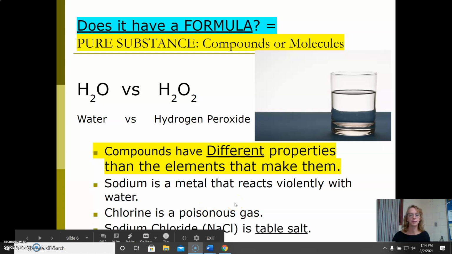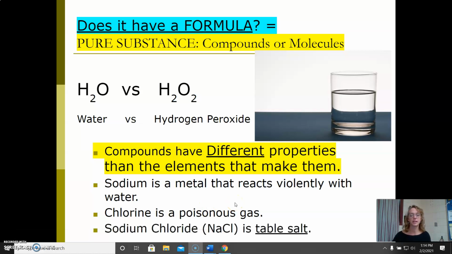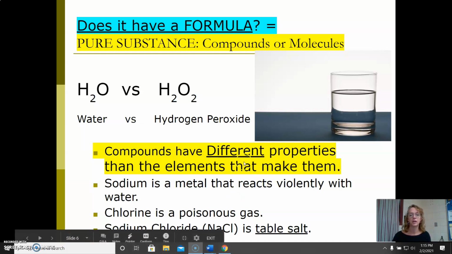But if you put sodium and chlorine together, you all of a sudden have salt, table salt, which we cannot live without. So 2 things that would kill you when they're chemically combined become a life-sustaining chemical. So compounds have very different properties than the elements that make them. That's the whole point there.